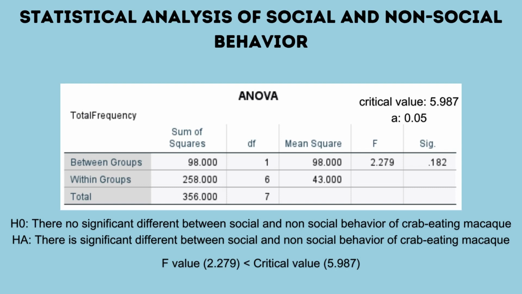As the results show, a one-way ANOVA revealed that the F value, which is 2.279, falls below the critical value at alpha 0.05 with denominator 6 and numerator 1 equal to 5.987. So as a conclusion, we do not reject the null hypothesis, since there is not enough evidence to show that there is a significant difference between social and non-social behavior of crab-eating macaque.